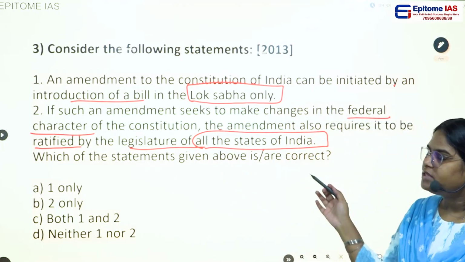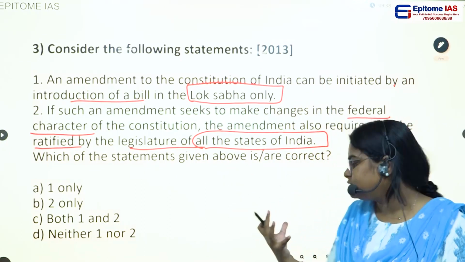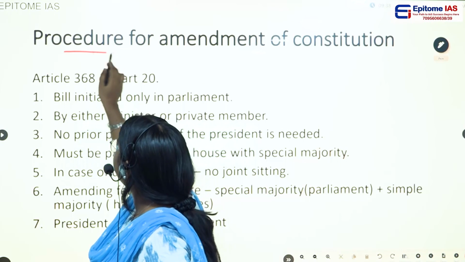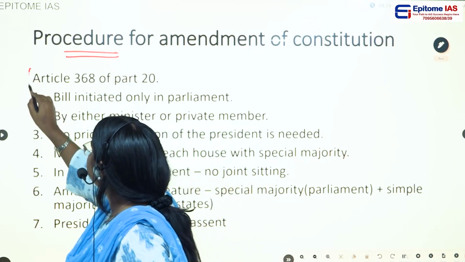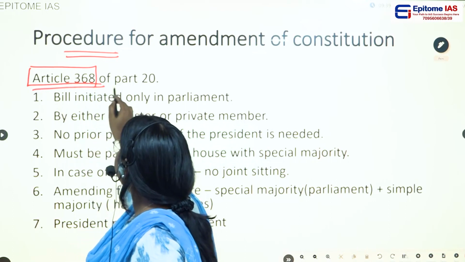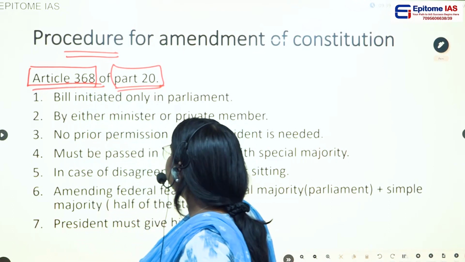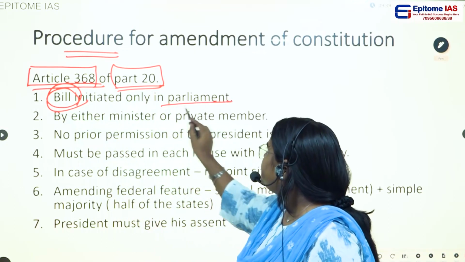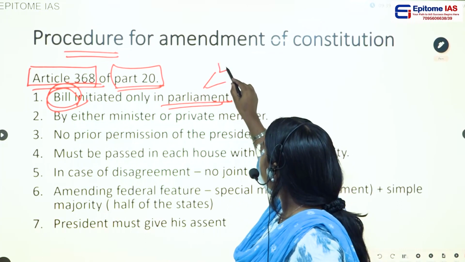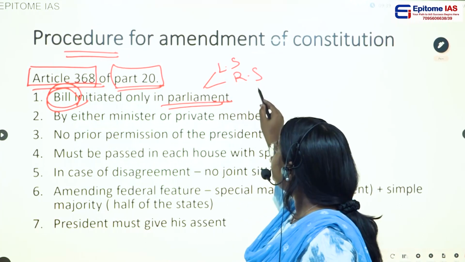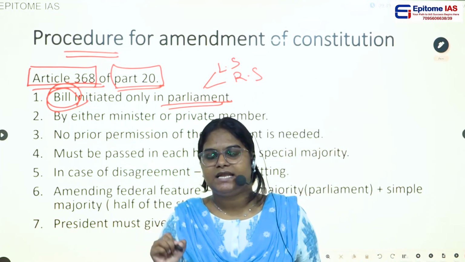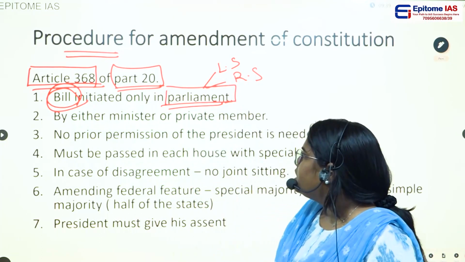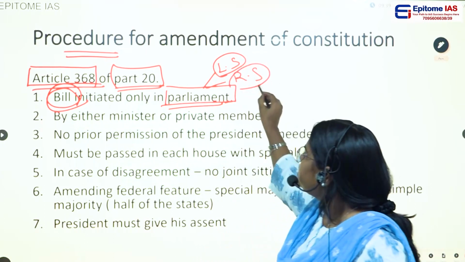So yesterday we saw the procedure for the amendment of the Constitution. Let us once recall this procedure. This has been given by Article 368 in Part 20 of the Constitution. If you see here, the first point is the bill shall only be initiated in the Parliament. It can be either House, either Lok Sabha or Rajya Sabha, but it cannot be initiated in any state legislature. The constitutional amendment bill can only be initiated in the Parliament.